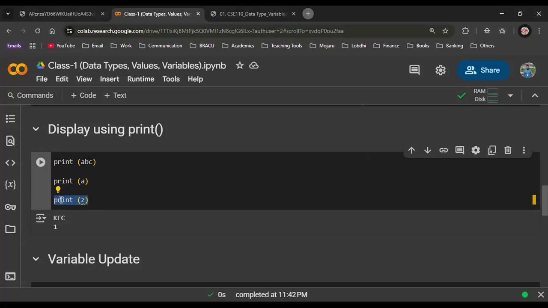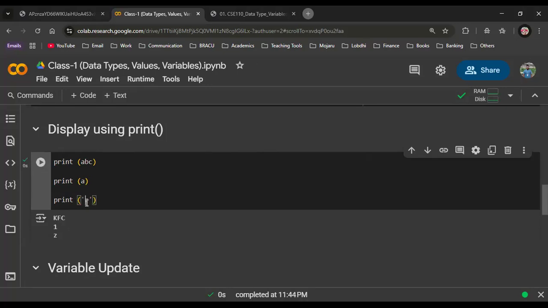So here there must be an error. If you put quotations on the Z, it will only show Z, as a string. But whenever I am passing anything without quotation inside the print statement, it refers to a variable. Whenever I am not passing any quotation here, this Z represents a variable.